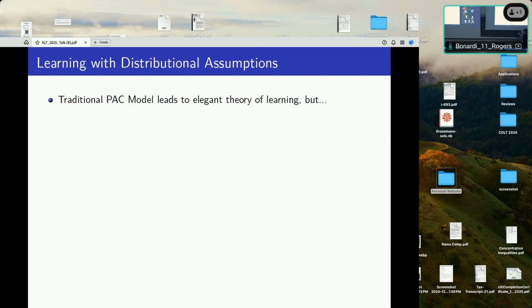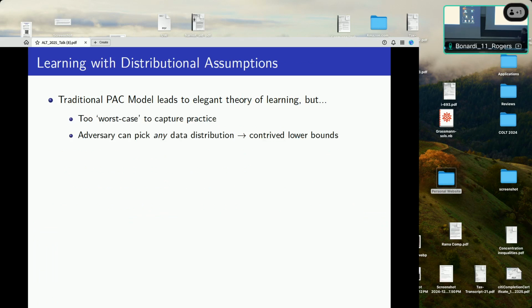Okay, so traditional PAC-Learning leads to a really elegant characterization of learning. Right? We have VC dimension. We just saw all these things in the last talk. It's still a very vibrant and beautiful characterization of learning. But this elegance comes at a little bit of a cost. This model is extremely adversarial, and it's often considered too worst case in practice. In particular, the adversary is allowed to choose any contrived arbitrary distribution over the data, and this leads to somewhat contrived lower bounds coming from atomic or weird combinatorial distributions that maybe don't really appear in practice.